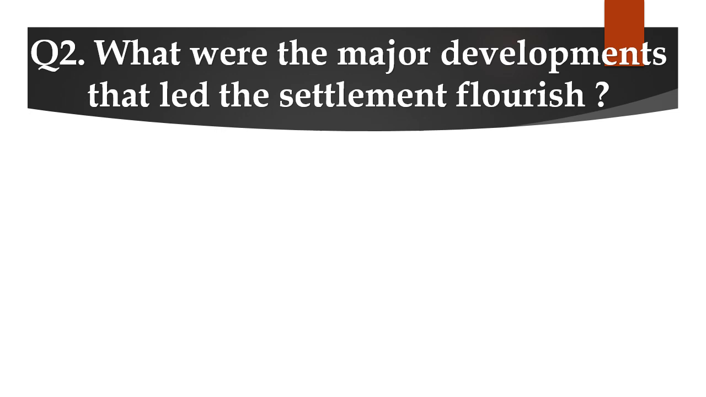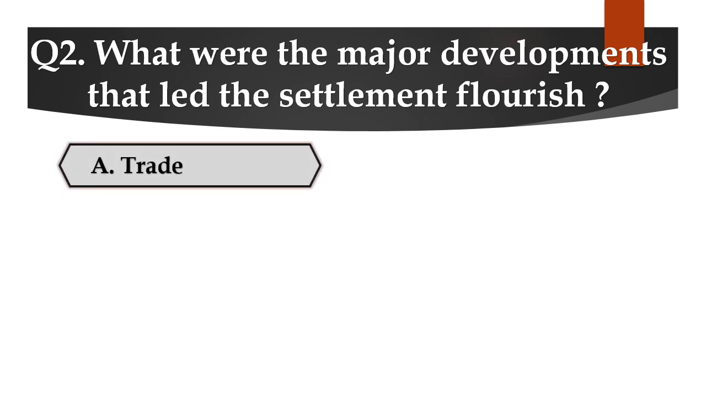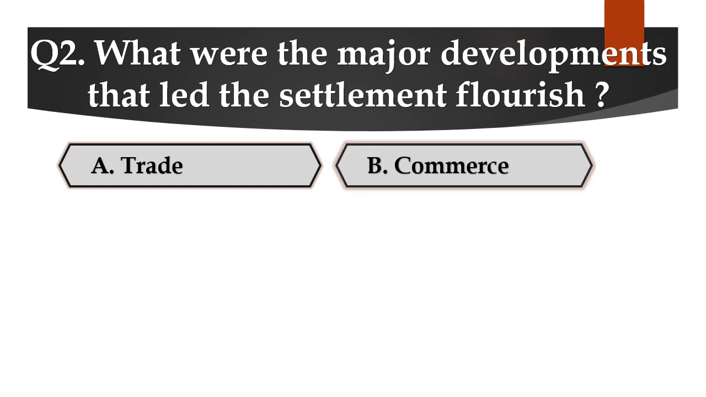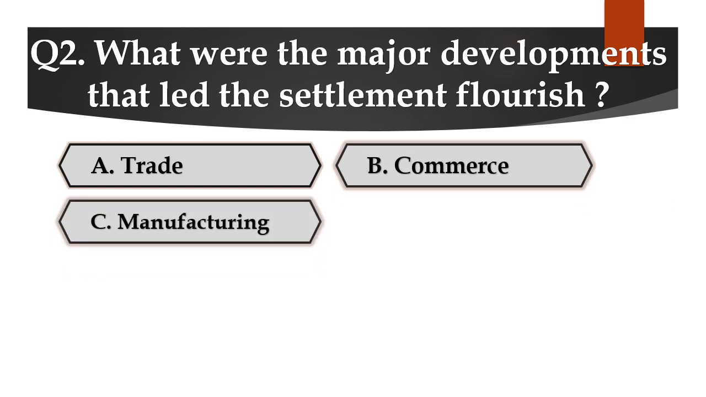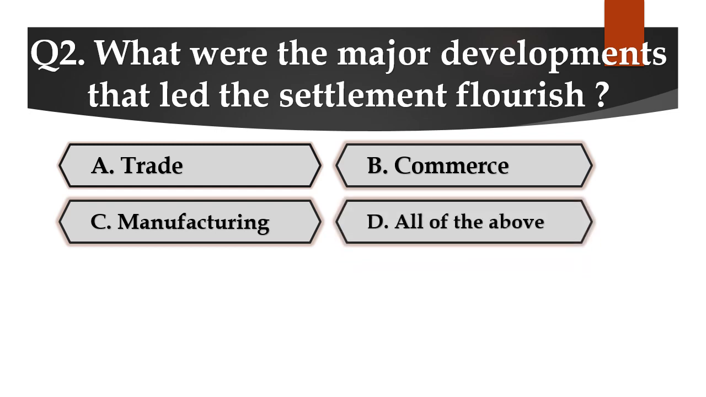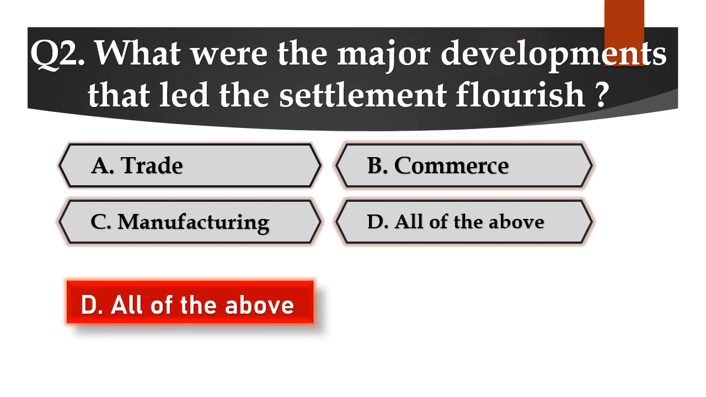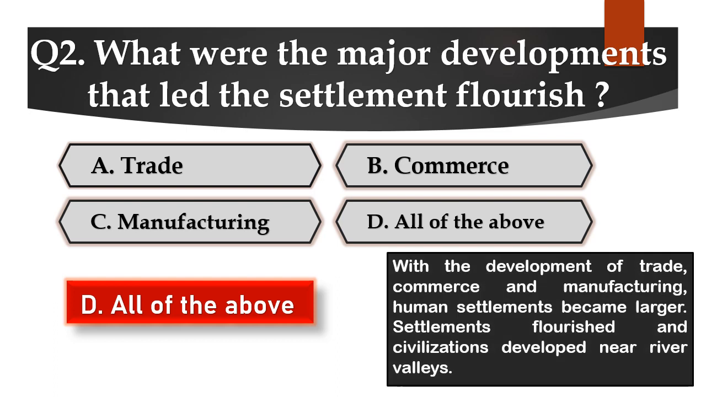Question number 2. What were the major developments that led the settlement to flourish? Options are A. Trade, B. Commerce, C. Manufacturing, or D. All of the above. The answer is D. All of the above. With the development of trade, commerce, and manufacturing, human settlements became larger. Settlements flourished and civilizations developed near river valleys.